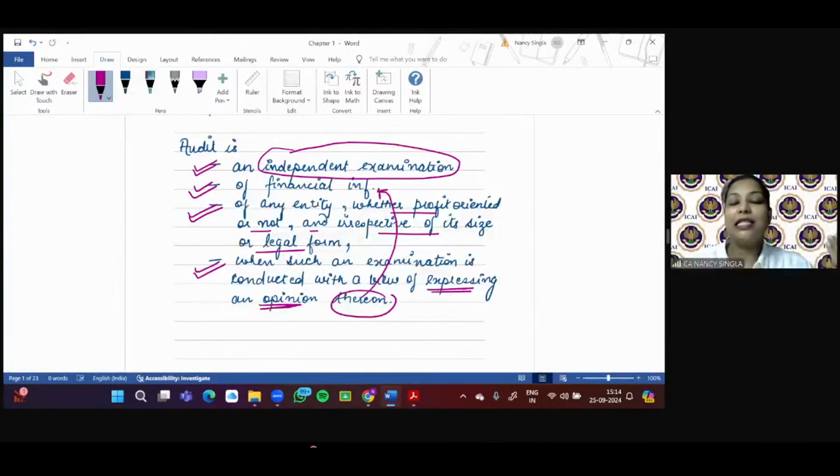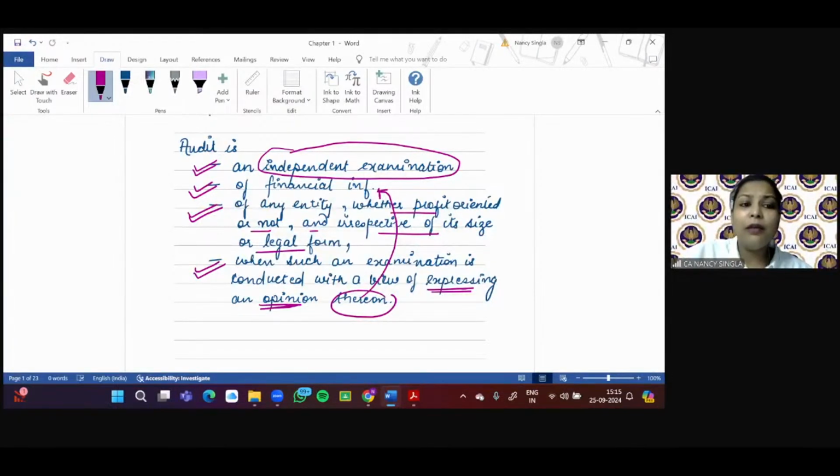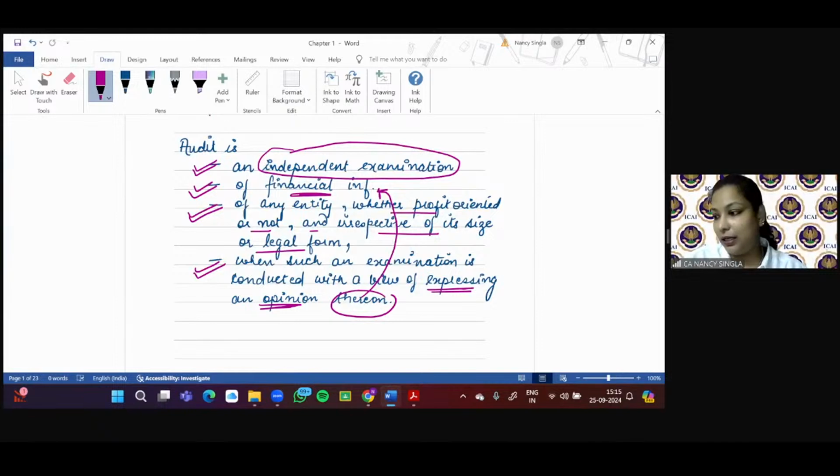Of any entity. What is that entity? Whether profit oriented or not, and irrespective of its size and legal form. Why? When such an examination is conducted with a view to expressing an opinion thereon. See, I told you that thereon implies this financial information, because this understanding will help you in learning the definition after understanding.